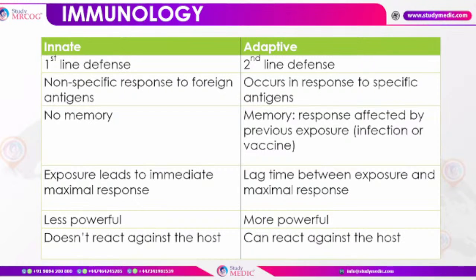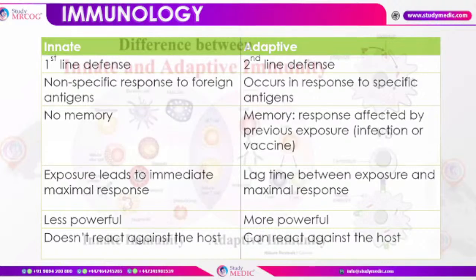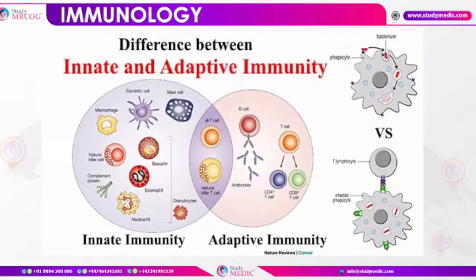Innate immune system is a less powerful system, while adaptive immune system is a more powerful system. Innate does not react against the host, while the adaptive immune system can even react against the host. Okay, so these are the two arms of the immune system, which are adaptive immunity as well as innate.